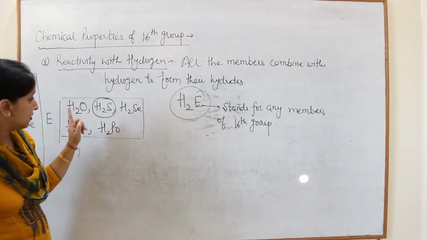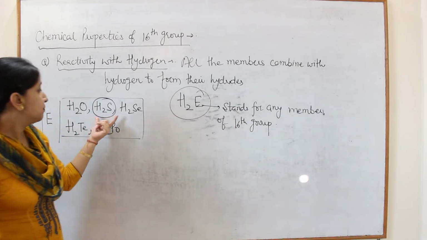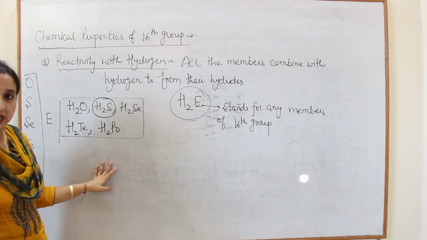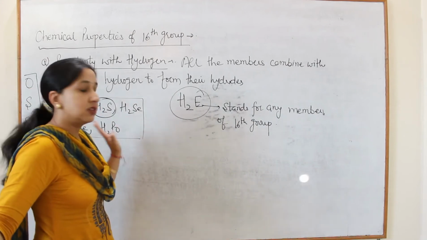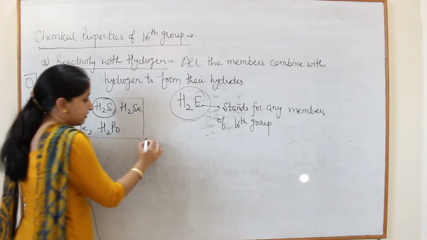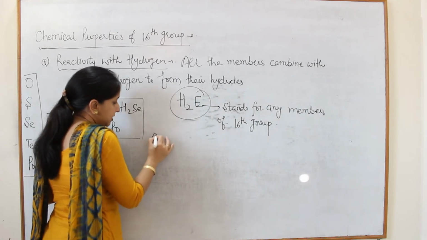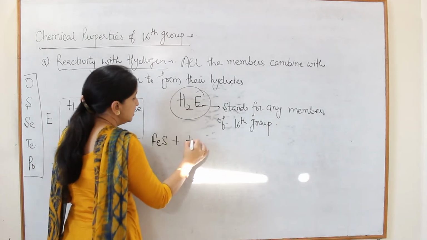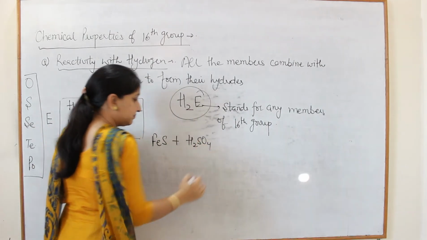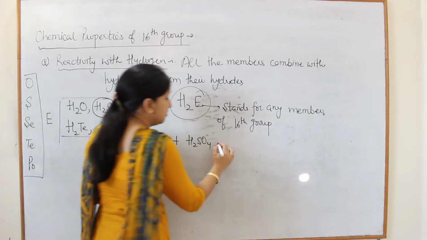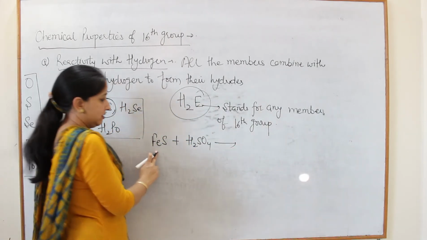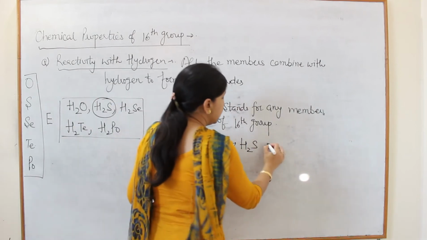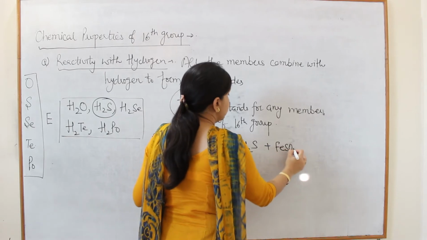If you remember, we prepare H2S gas in the lab for the detection of 2nd group, 4th group and 6th group radicals. In the Kipp's apparatus, we put ferrous sulfide and then add sulfuric acid. When sulfuric acid reacts with ferrous sulfide, we obtain the gas H2S, and secondly ferrous sulfate is formed.